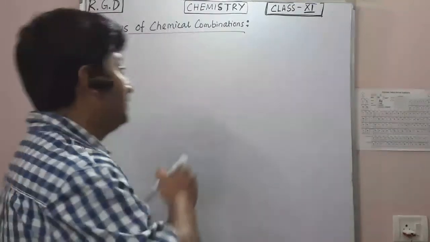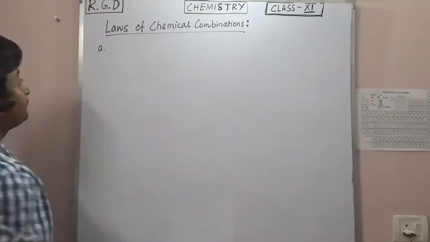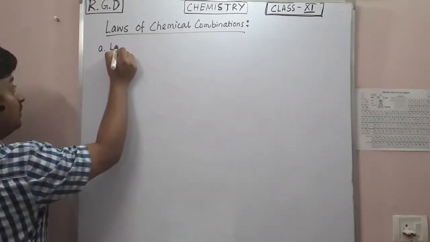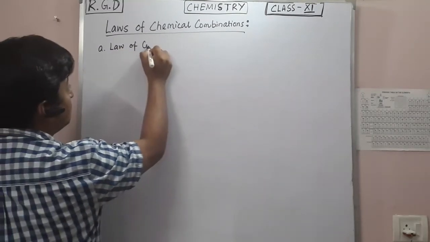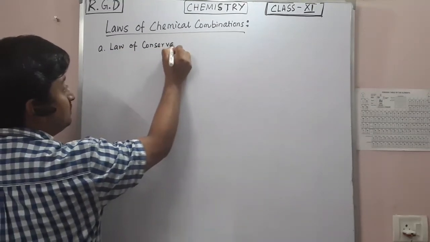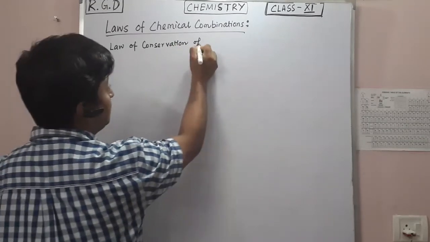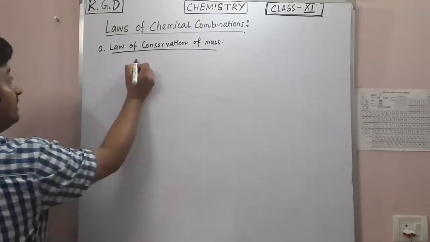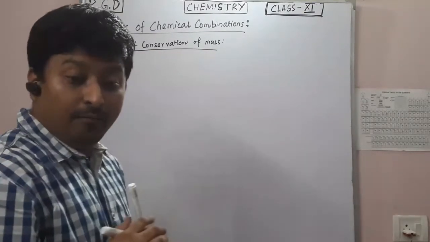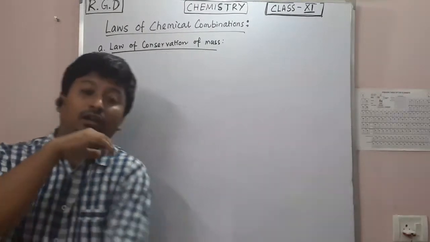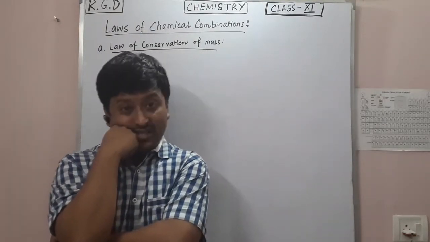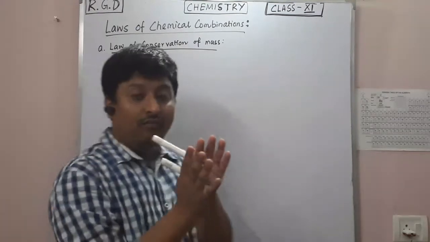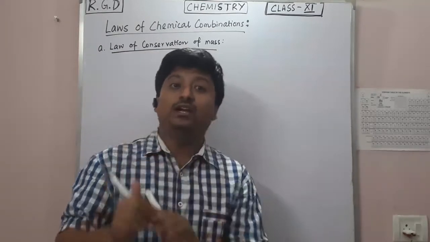One by one, the first law is the law of conservation of mass. What does it say? It says that in any physical or chemical change, the total mass of the reactants will be equal to that of the products.